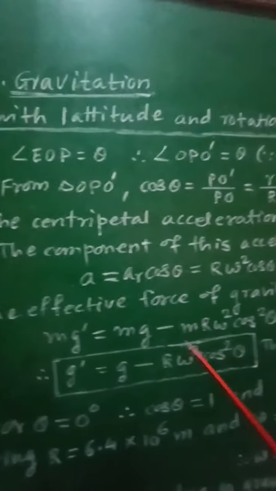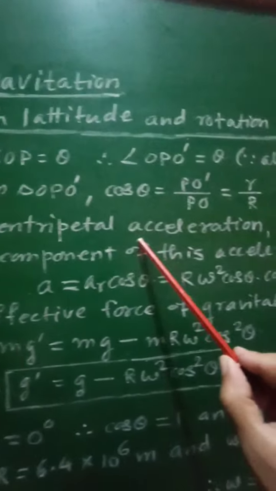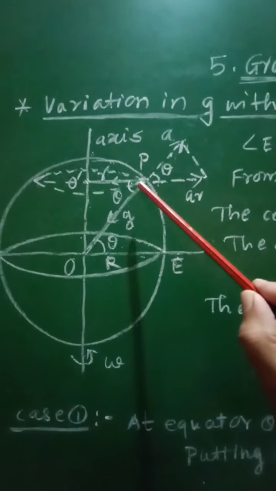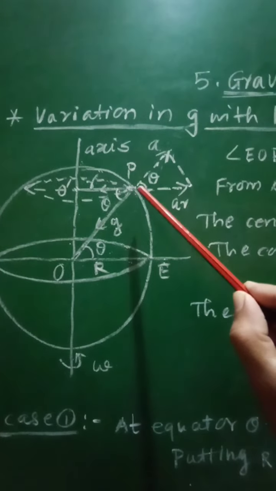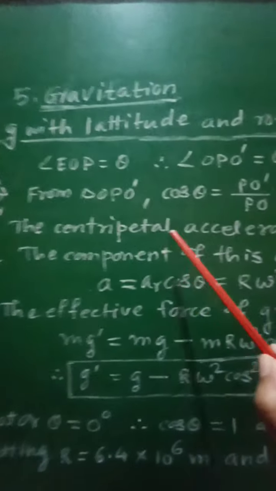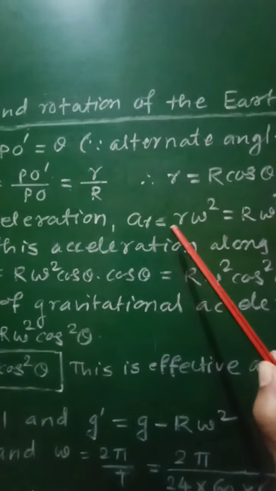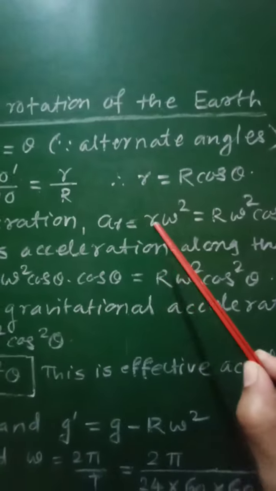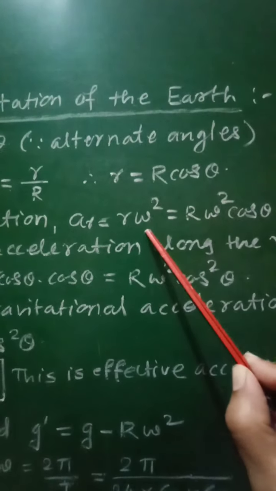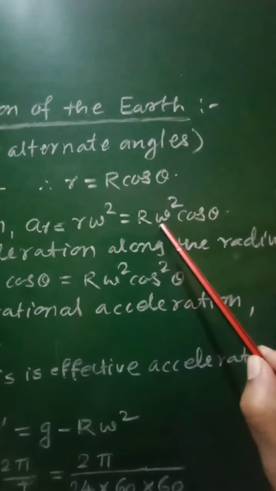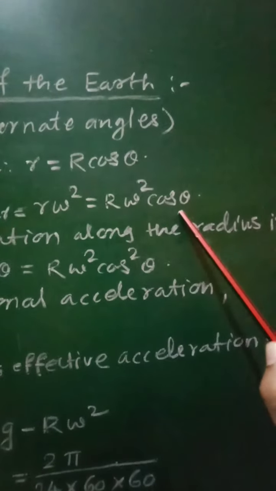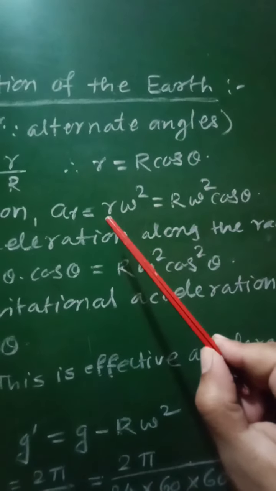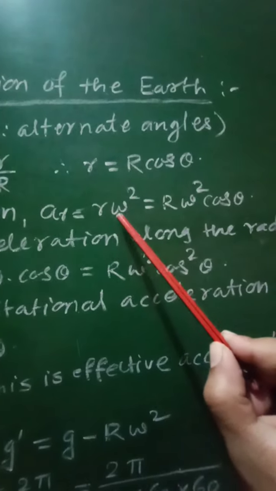Now the centripetal acceleration of that body of mass m, which is at point P on the Earth's surface, will be given as a_c is equal to r omega square.